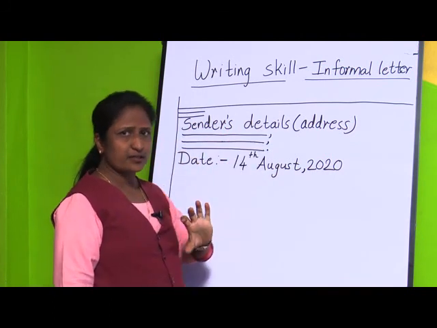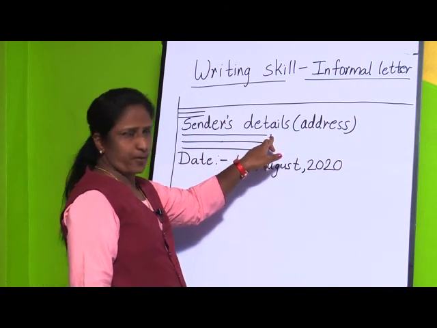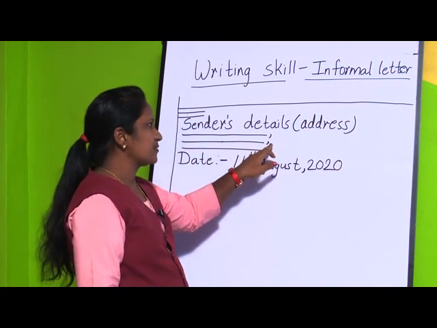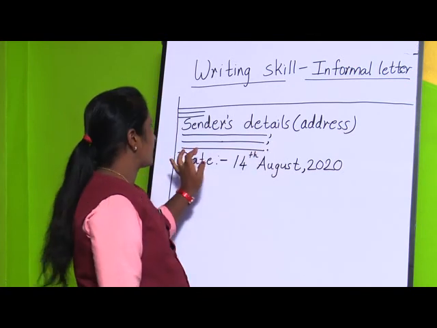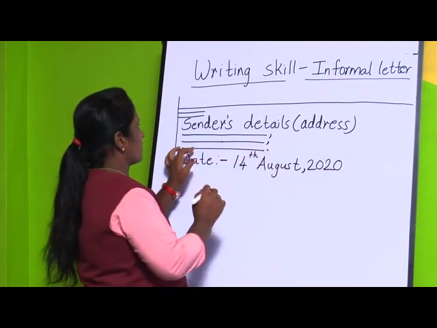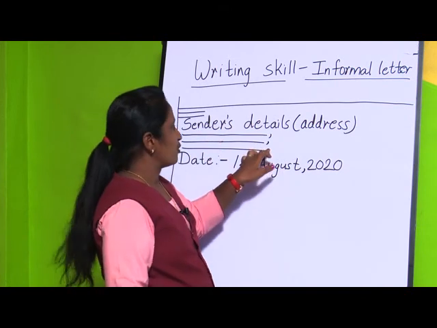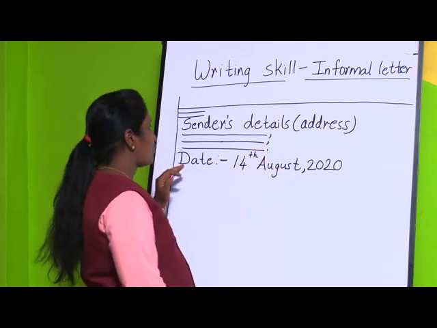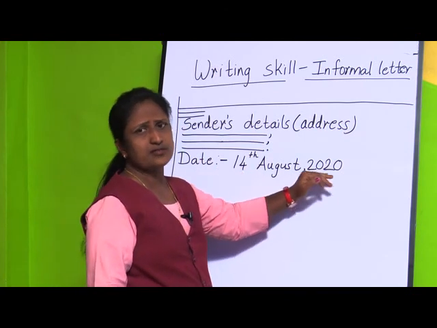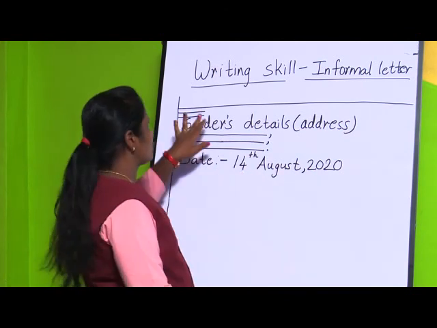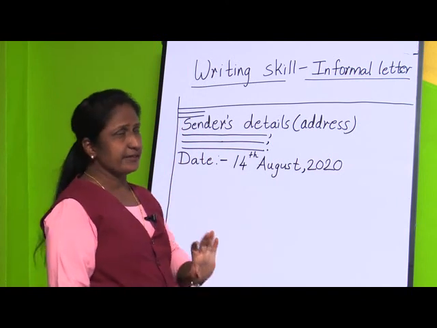As the address is not completed after the first line, you put a comma. The second line also gets a comma. And lastly, after Solapur, the place, you put a full stop. Now the date, 14th August 2020. So, you have completed the sender's details.